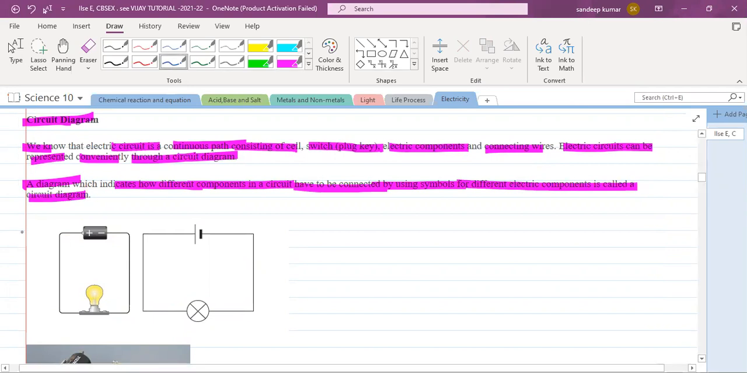Okay, so you can see here one circuit diagram is there. This is a cell, this is a battery. Okay, this is a cell and this is a bulb. So if we are representing the different electrical components, that becomes a circuit diagram.